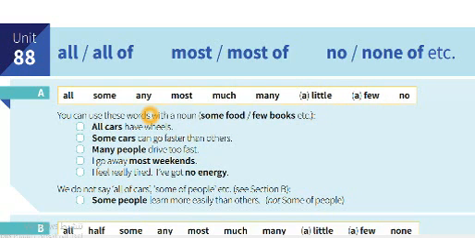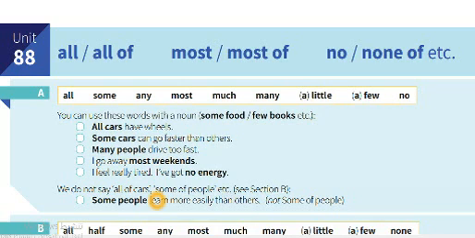So here you can use these words with a noun. Here in the table or the box, we can use them with a noun, like some food, few books. All cars have wheels. Some cars can go. Many people drive too fast. I go away most weekends. I feel really tired. I have got no energy. Those structures, we can find them to check out. We don't say all of cars. Here you can say some cars can go. We cannot say all of cars.